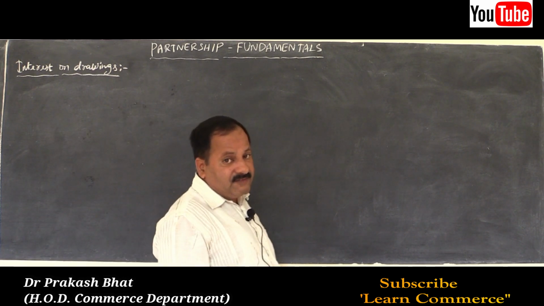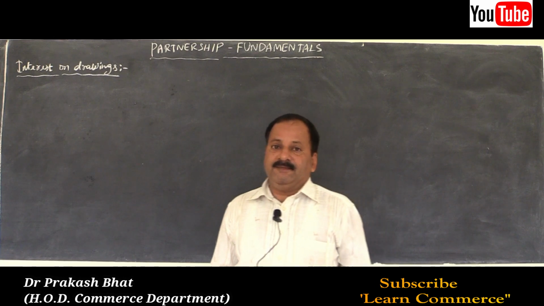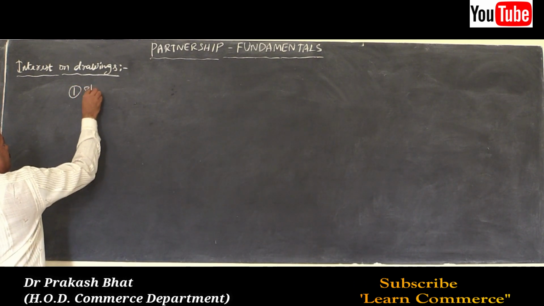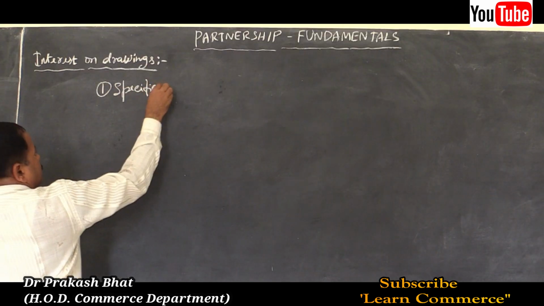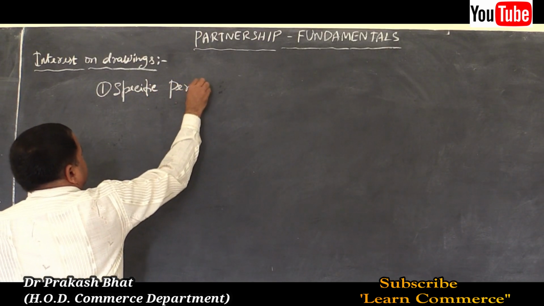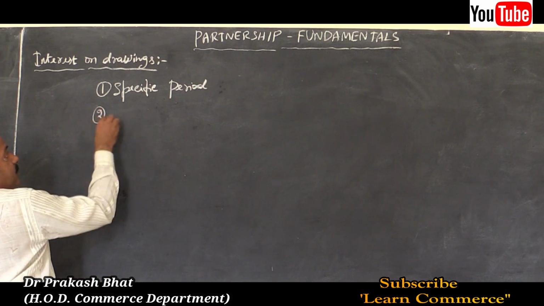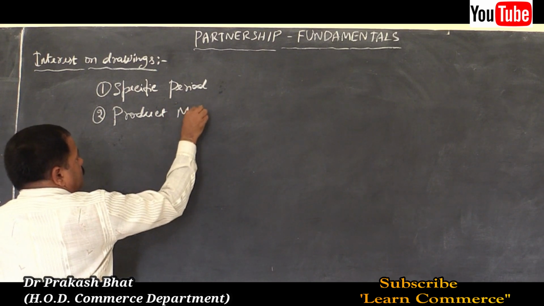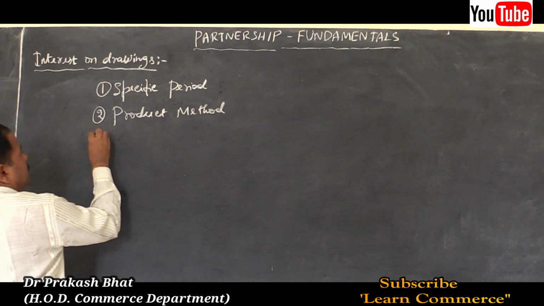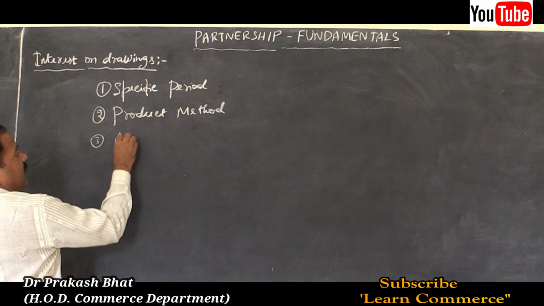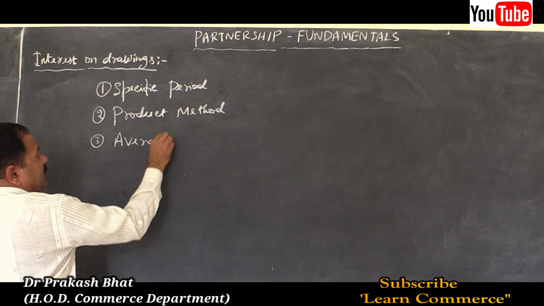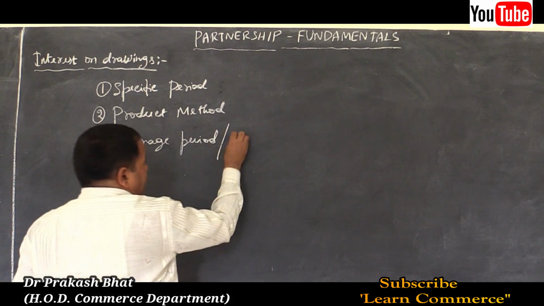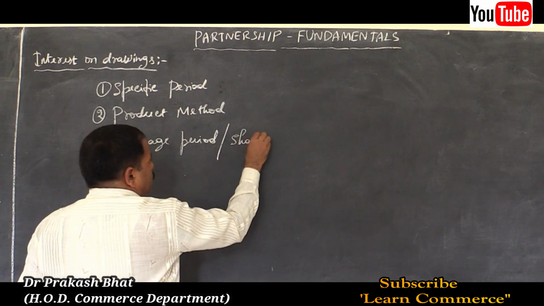There are 3 methods of calculation of interest on drawings. First one is the specific period method. Second one is the product method. Third one is the average period method, or shortcut method.